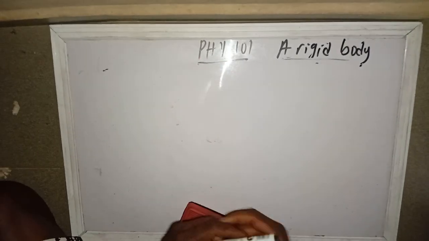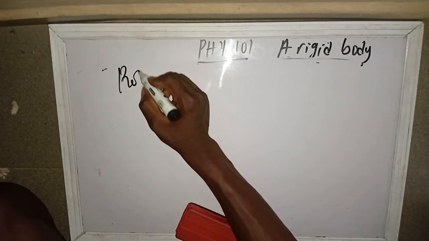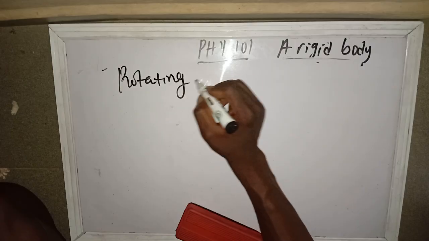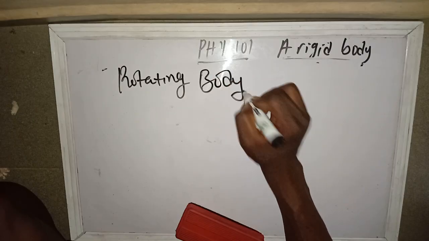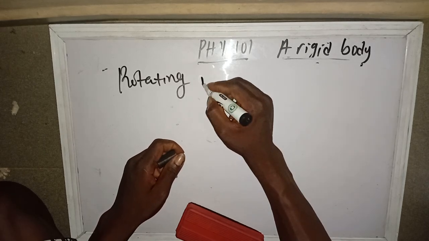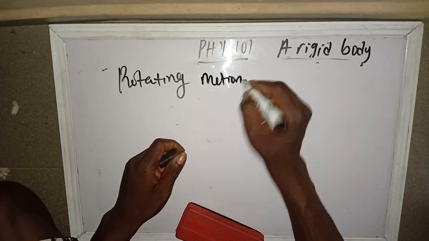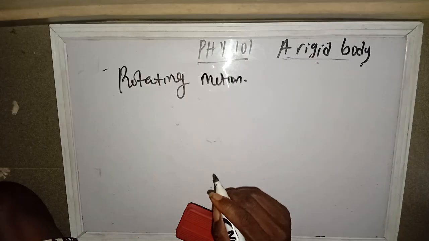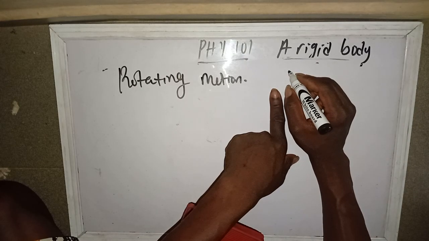Now let's talk about rotating motion. Before then, let me give a few examples of a rigid body. A rigid body, we have what?